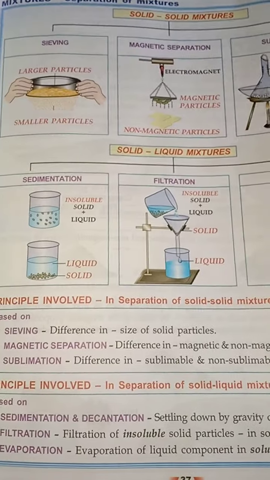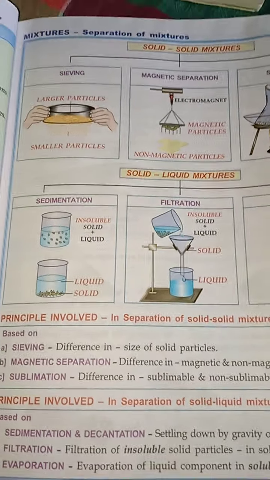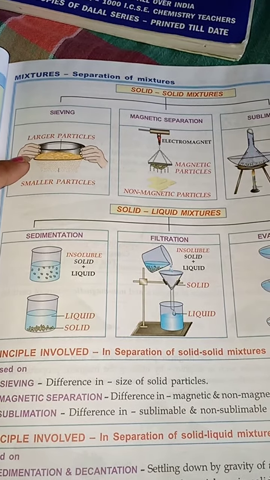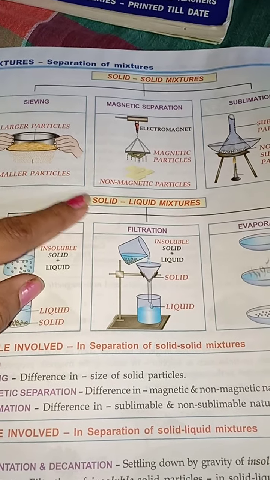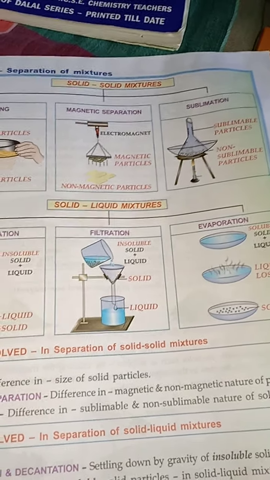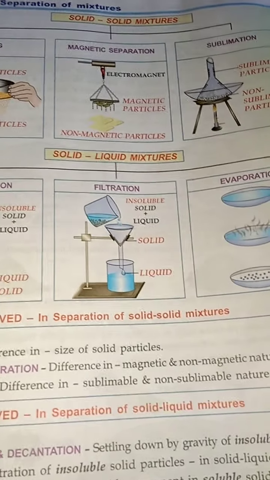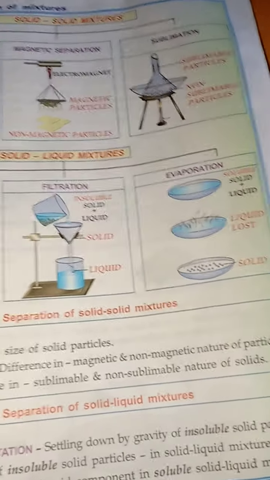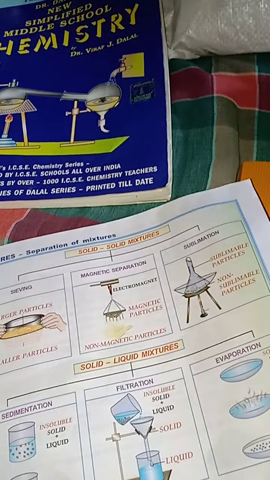The next important thing is how we will separate the mixtures. This chart shows that if it is a mixture of solid and solid, we can separate them by sieving, by magnetic separation, or by the method of sublimation. If it is a mixture of solid and liquid, we can separate them by sedimentation, filtration and evaporation. So how will we separate them? Here we will separate them on this basis.